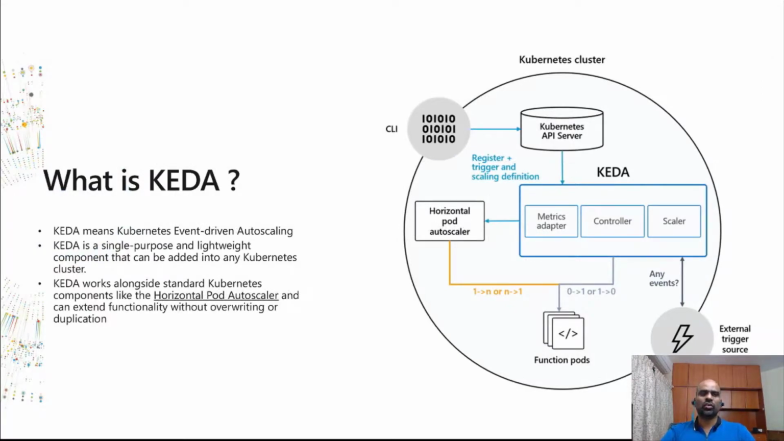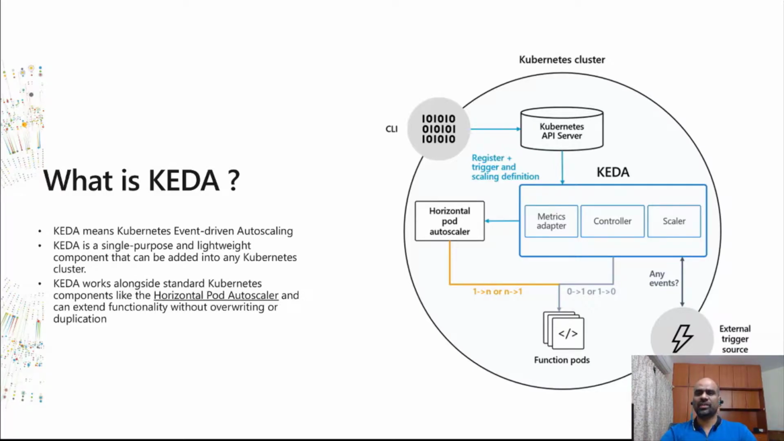So this is what KEDA is. KEDA means Kubernetes Event-Driven Autoscaling. I told you, right? HPA's metrics are based on CPU, RAM, and other resources, but KEDA will help you scale based on events. It's a single-purpose, lightweight component that can be used in any Kubernetes cluster. It can be in AKS, EKS, GCP Kubernetes, on-prem, or on OpenShift. It can support any Kubernetes cluster. KEDA works along with the HPA, which we already spoke about, right?